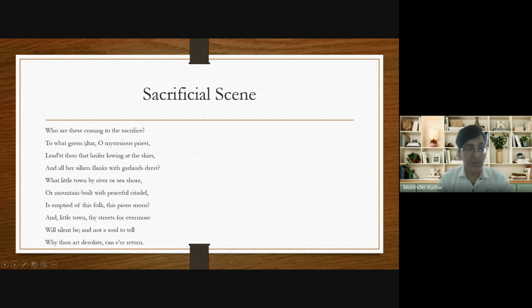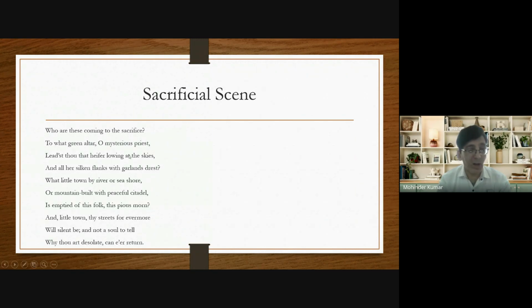And he calls the priest mysterious. Why? Because he doesn't know about the priest. He doesn't know to which city this priest belongs. And that's why he calls the priest mysterious. He says, leadest thou that heifer lowing at the sky, that the priest is leading the men with a heifer.